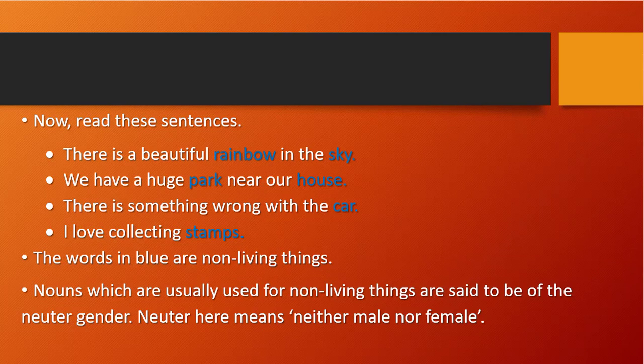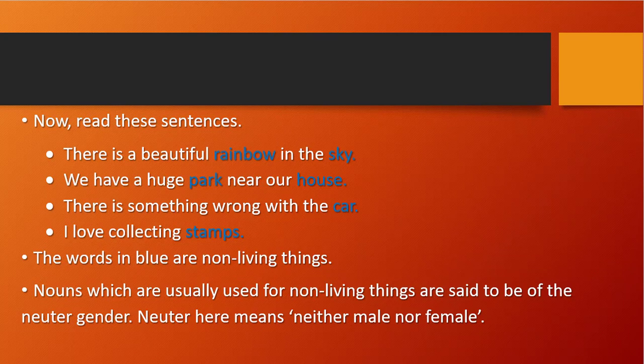See, a common noun doesn't tell us whether it is male or female, right? It doesn't say to us that this baby is female or male, but in general it says that this can be a male or female. It can be anything. But in a neuter gender, it is not male and it is not female either.